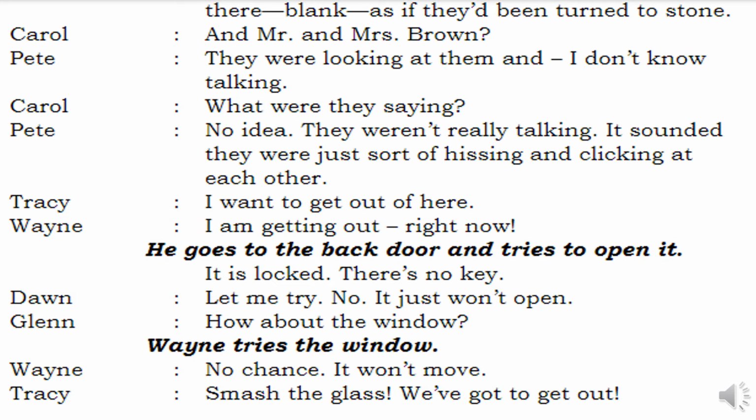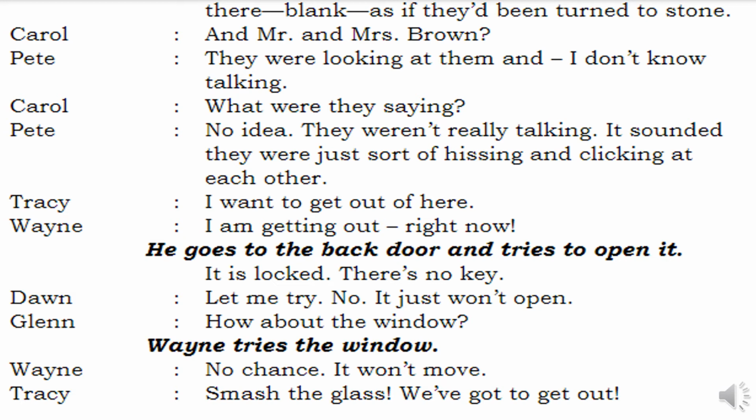Hissing and clicking is nothing but the sound made by aliens for talking. Aliens usually make some sound while talking to each other. That is nothing but hissing and clicking at each other. Now he says they were not actually talking, they were hissing and clicking at each other. Tracy says, I want to get out of here. This place looks really very weird, very strange. I want to get out of here was Tracy's answer.